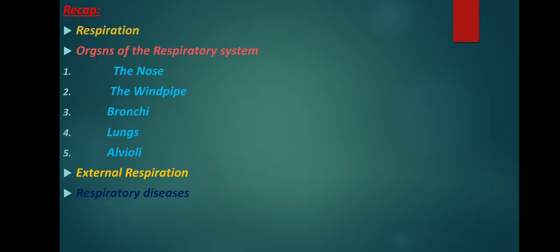One, external respiration. External respiration or breathing consists of two phases: inspiration, inhalation, and expiration, exhalation. Last one, respiratory diseases. Respiratory diseases can affect any part of the respiratory tract and cause various problems such as difficulty in breathing and chest pain. Some respiratory diseases caused by germs are common cold, bronchitis, tuberculosis, and pneumonia.